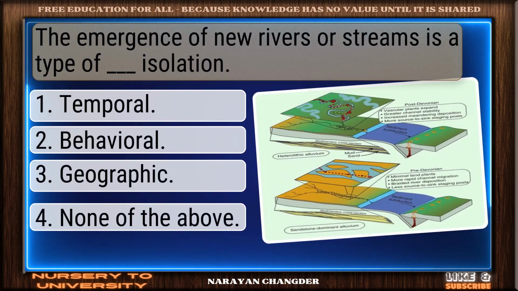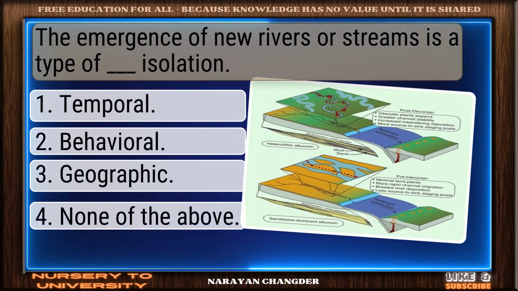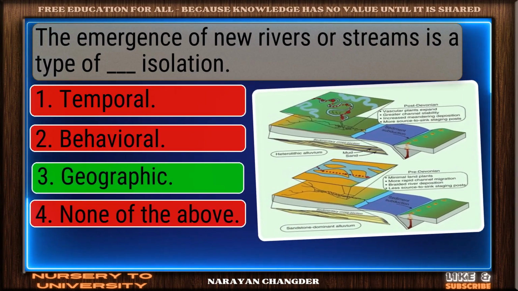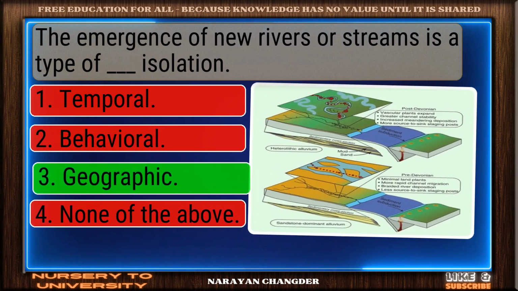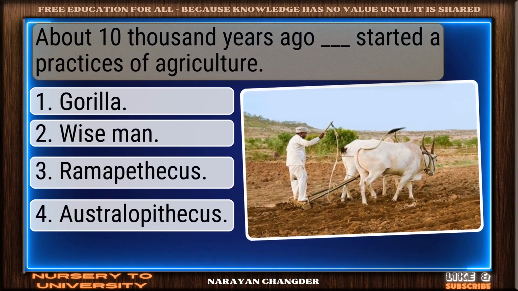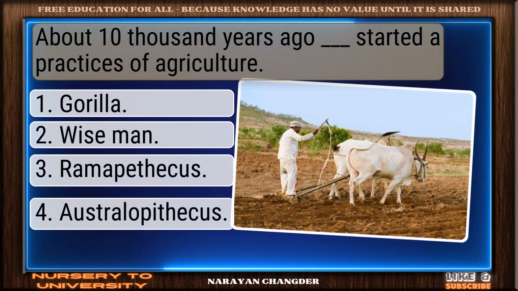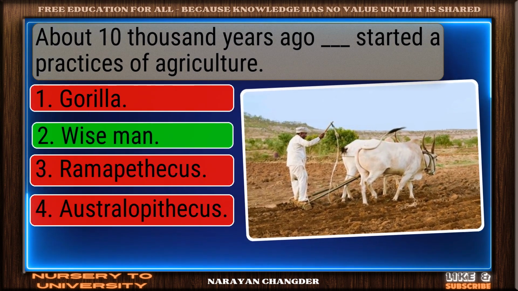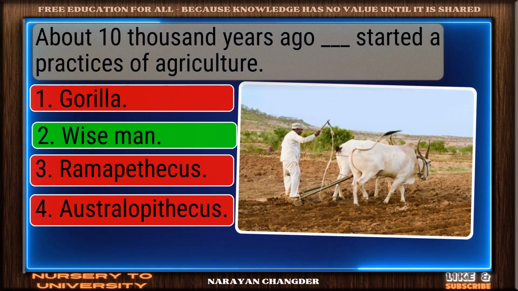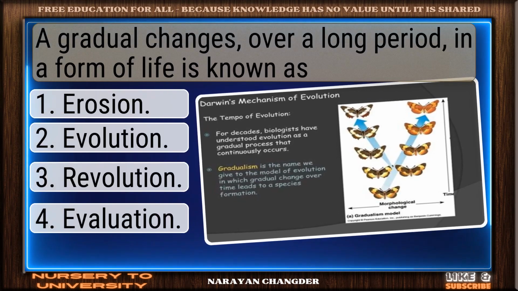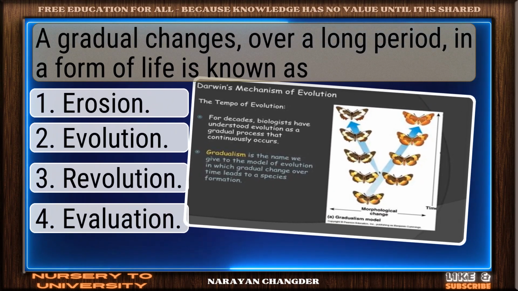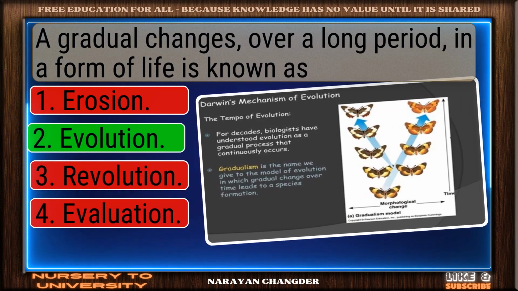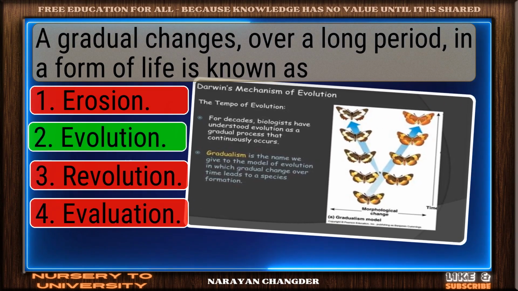The emergence of new rivers or streams is a type of dash isolation. Great thinking. Geographic is right. About 10,000 years ago, dash started a practice of agriculture. Smart move. Wise man is accurate answer. A gradual change over a long period in a form of life is known as... Correct response. Evolution is accurate.